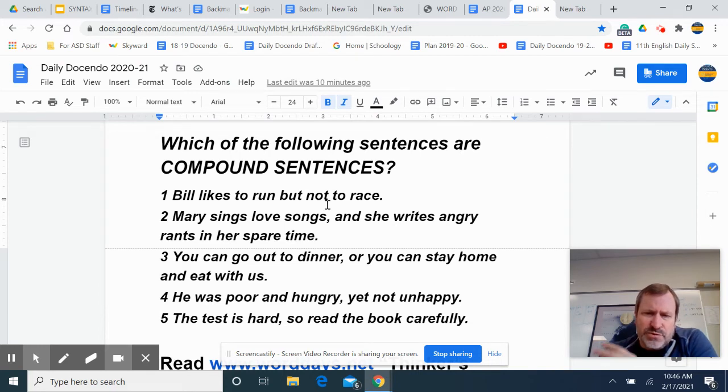Again, to be a compound sentence, we need two independent clauses. We don't necessarily need a coordinating conjunction, but we have to have two independent clauses that are connected. So: Bill likes to run, but not to dance. Notice we have a conjunction here, and the reason we don't have a comma is because what follows the but is not a complete sentence, not to dance. Bill likes to run, but he does not like to dance. That would be an independent clause, but in this case, it's not. So it's not a compound sentence.